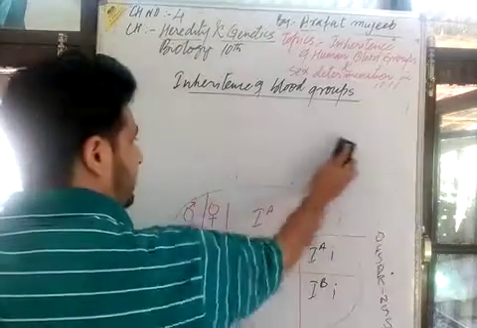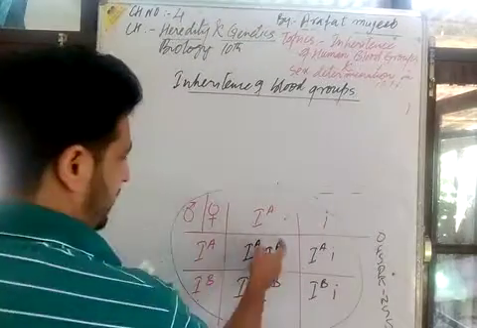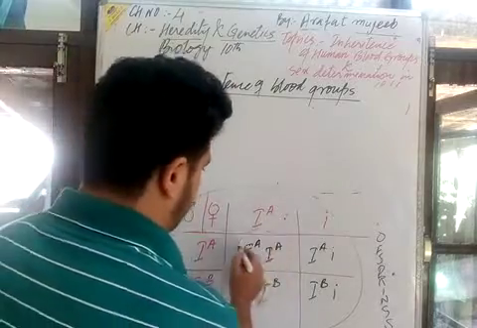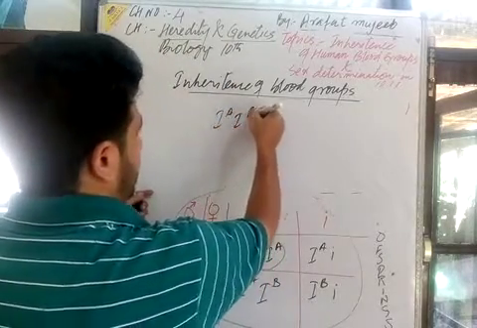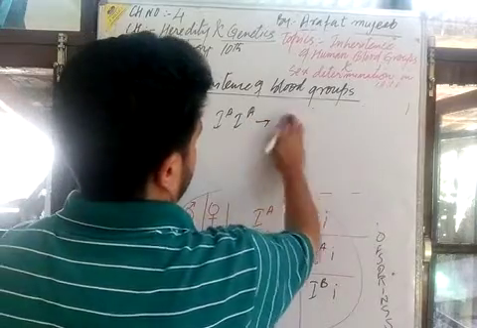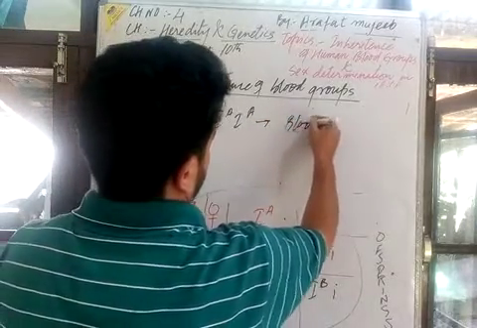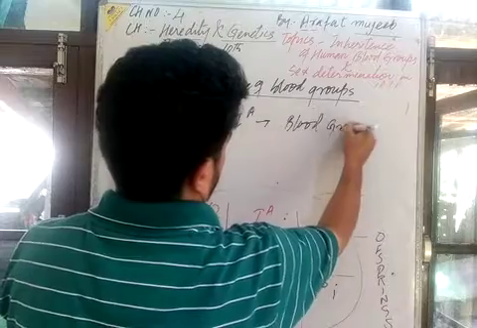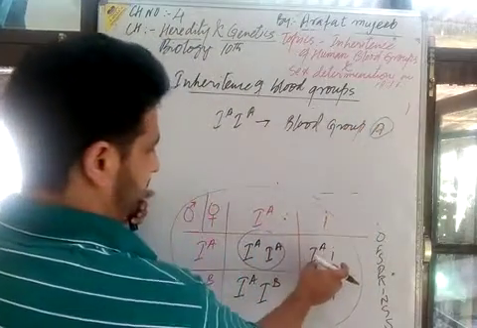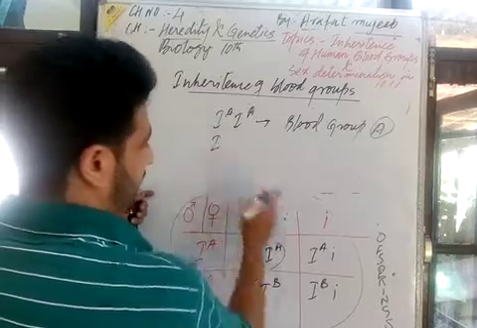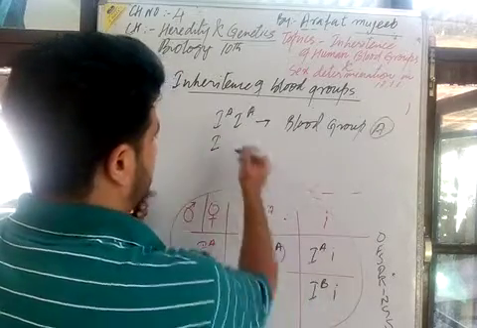Now what is this? This type of genotype will maintain the blood group, A obviously. Another child, what will it be?